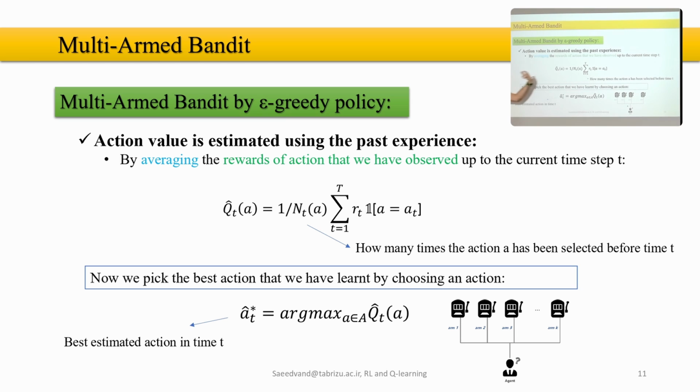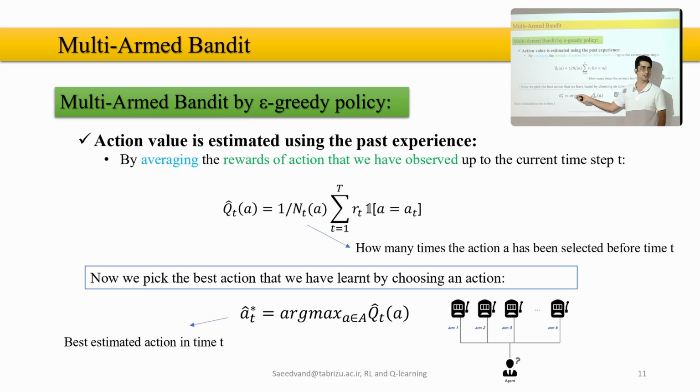Now, you may say, okay, we have the Q of A, what to do with it? This Q is just indicating some value. What to do with it? That's very simple. We come to the next step. We get argmax of the Q of A.